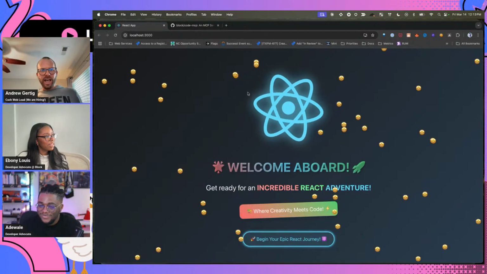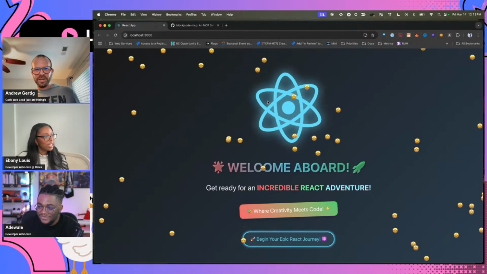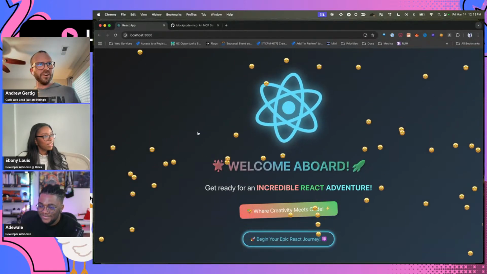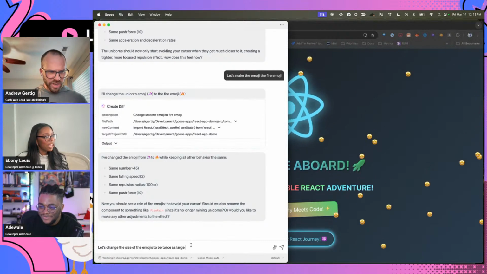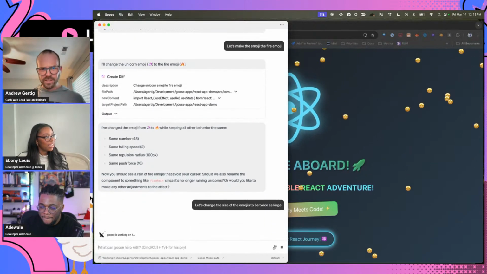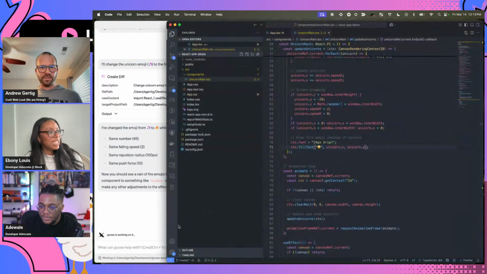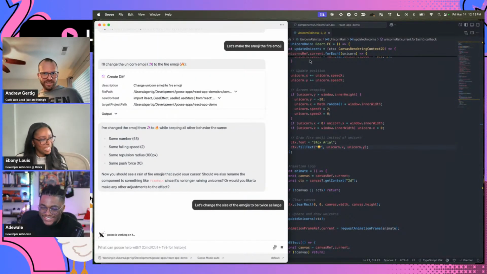So now we've got this. Actually, I went with the starstruck face, right? So it reacts to the mouse, and that's a nice little fun change. And I figured we could try something live here. All right, so let's change the size of the emojis to be twice as large. All right, so this is where the live demo goes off the rails, right? We'll pray to the live demo God. Exactly.